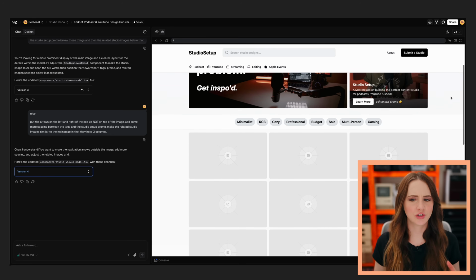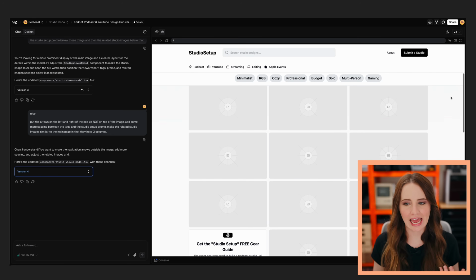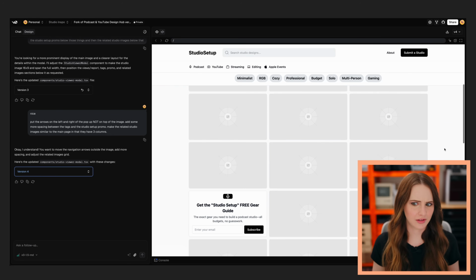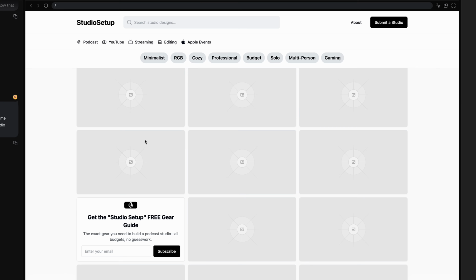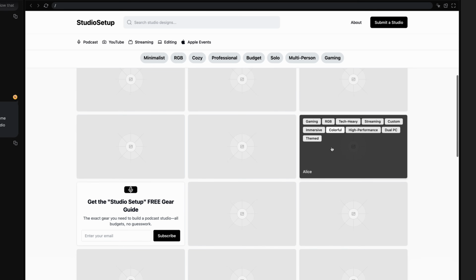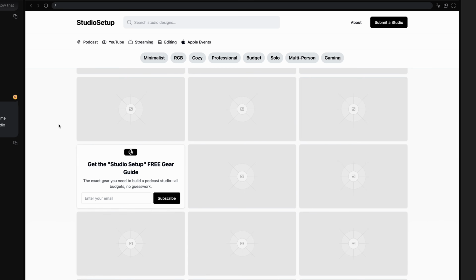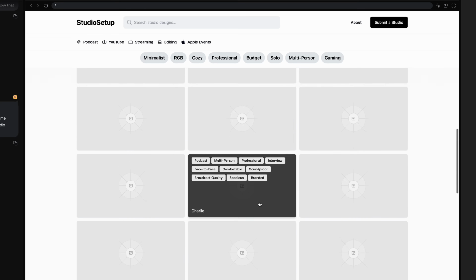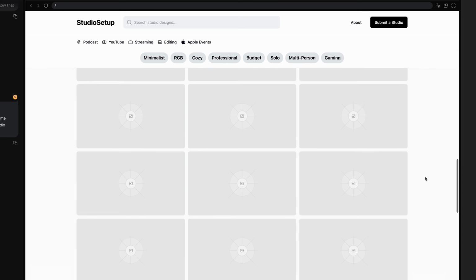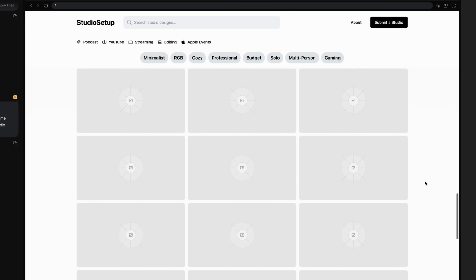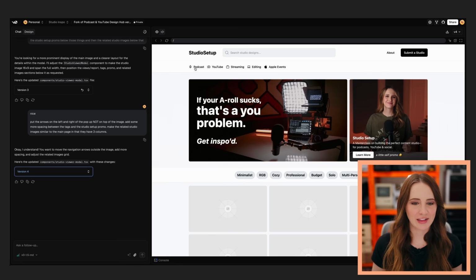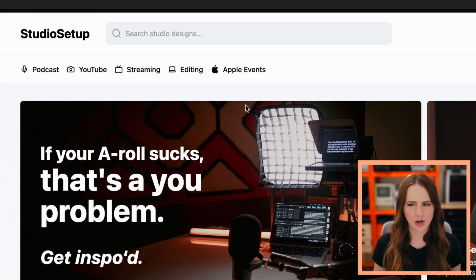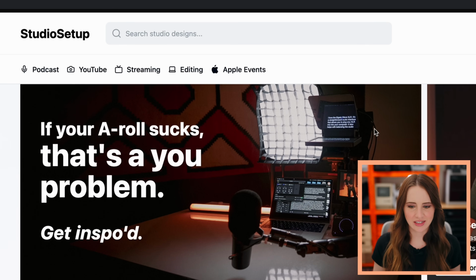But you have to be very granular with what you are asking the AI. It took a few prompts just to get all of these 16:9 image placeholders correct, and then obviously I'm going to put images in later, and then to have a promo card here, every 10th image or what have you. And then just getting this infinite scroll down, where you see I keep scrolling but you're not seeing the bottom, that took a few prompts. But UI stuff like podcast, YouTube streaming, editing up here, all of that doesn't take a lot.